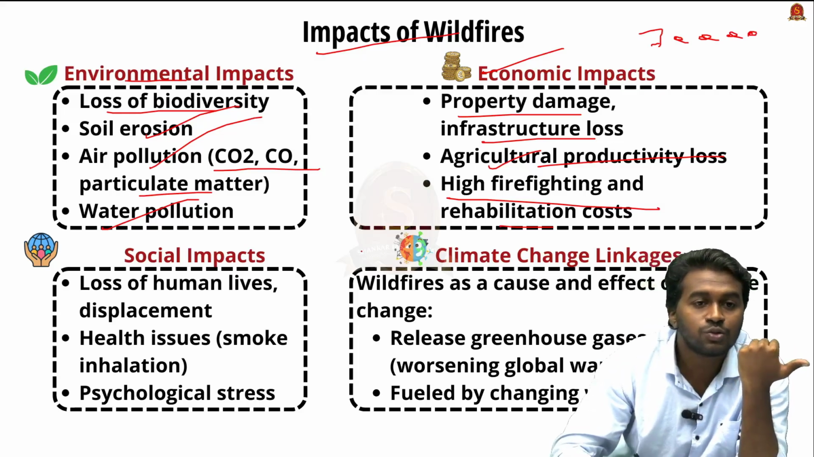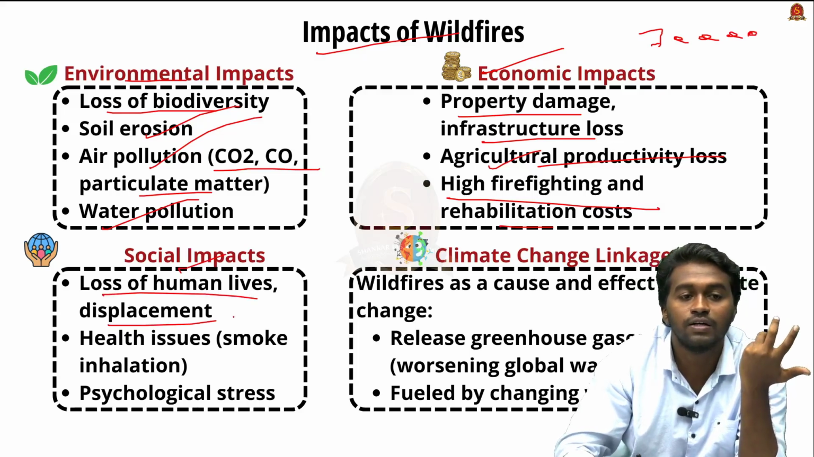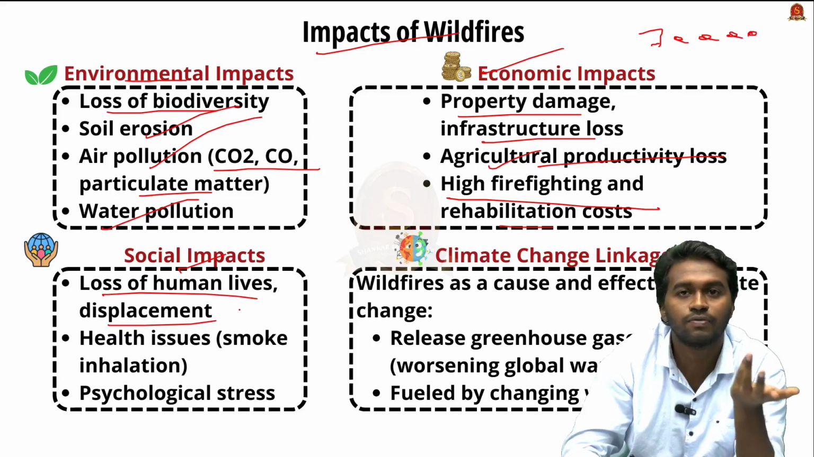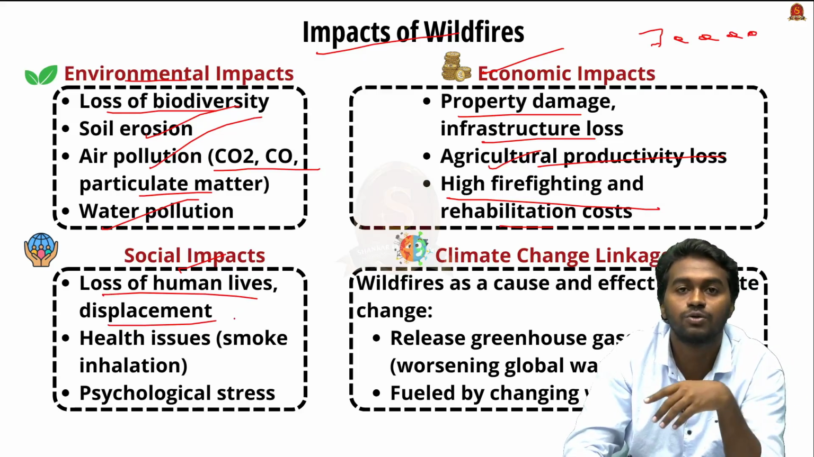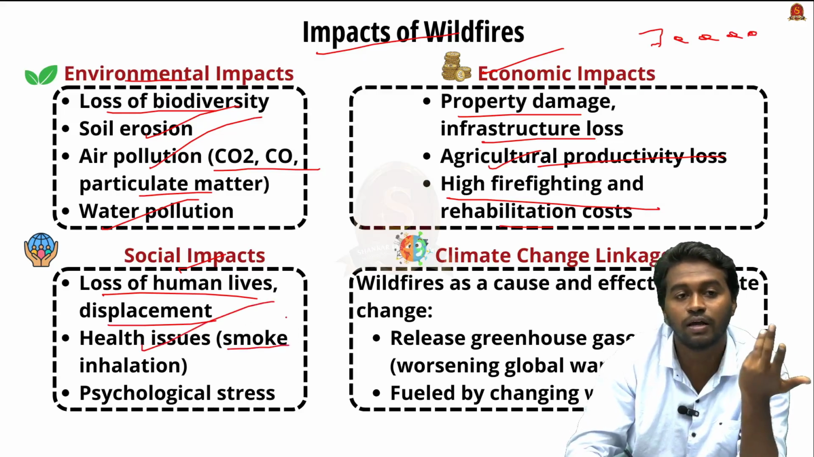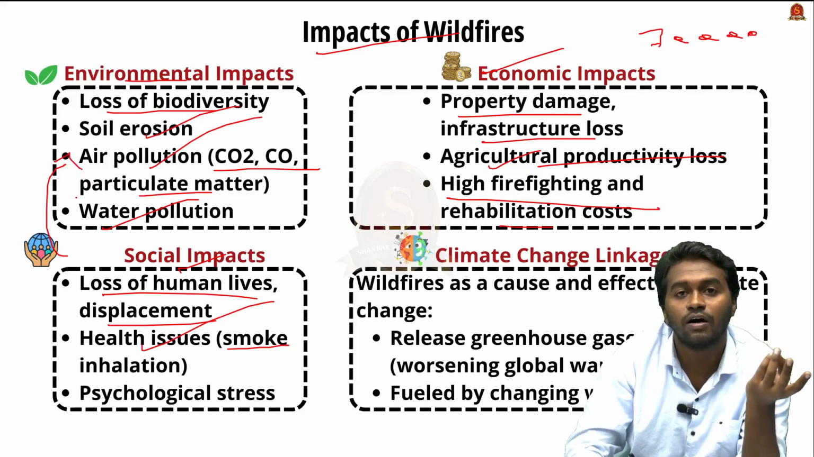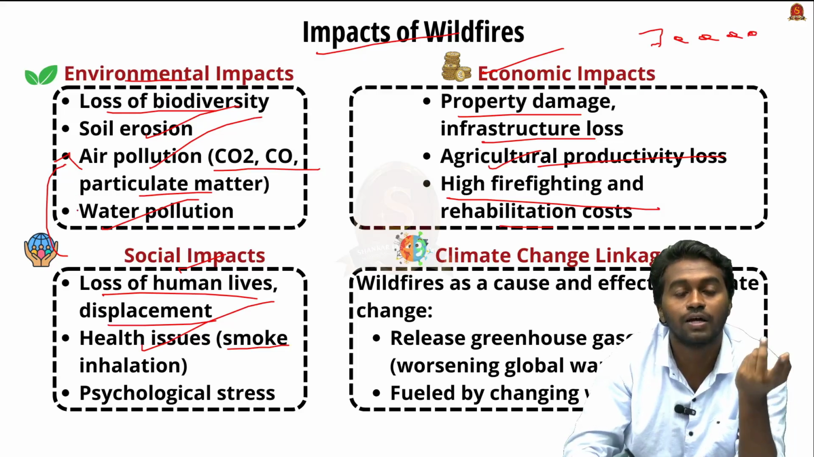And the next is the social impact. This includes the loss of human life and the displacement. In the case of Los Angeles, 70,000 people were asked to evacuate from the region. And the health issues, because, like I mentioned, the wildfire can cause air pollution. The air pollution is caused due to the release of greenhouse gases, carbon dioxide, and particulate matter.